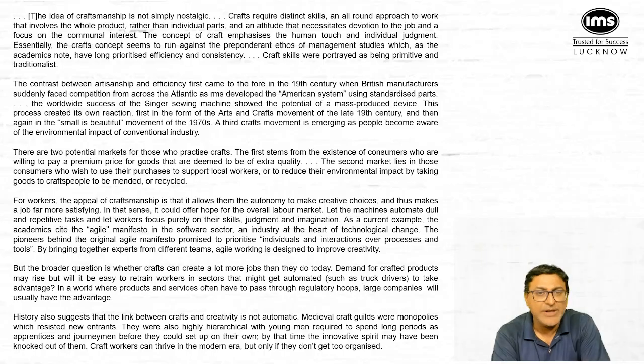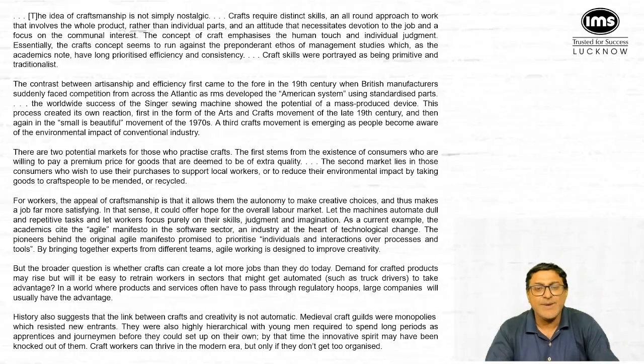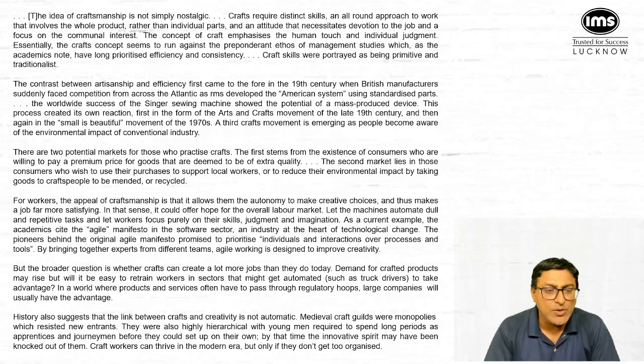Once again, at any point of time, if you want to have a better look at this particular reading comprehension text, you can definitely pause and go through it once again. Okay. It says the idea of craftsmanship is not simply nostalgic. Crafts require distinct skills and an all-round approach to work that involves the whole product rather than individual parts, an attitude that necessitates devotion to the job. Focus on the communal interests. So see, what is the paragraph talking about? It is talking about craftsmanship and what are the factors which contribute to craftsmanship.